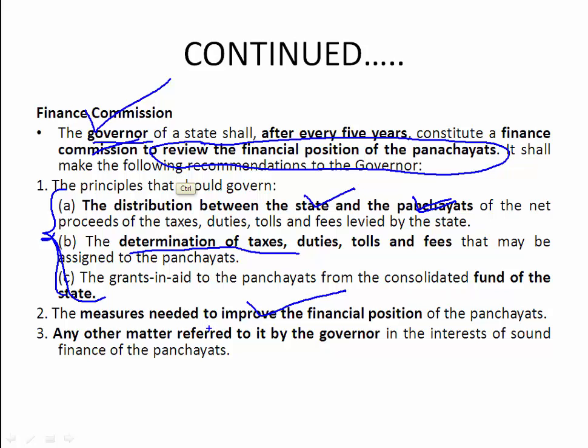So what are the taxes, how much tax has been collected, how much money is remaining, how much money should be invested for programs or schemes. Everything related to the finances of the panchayats will be looked after by this Finance Commission.